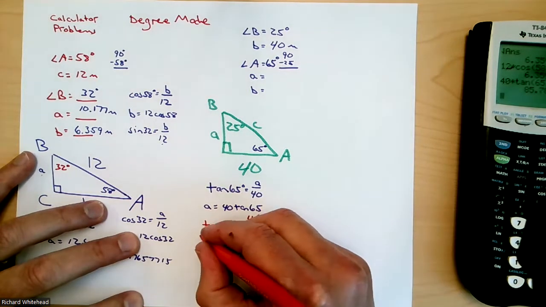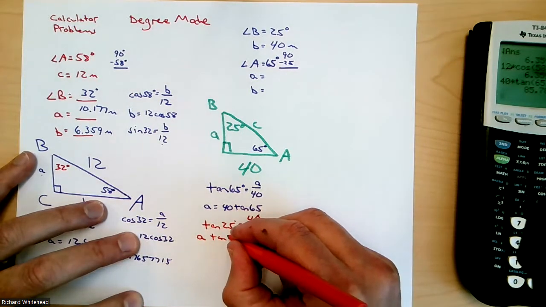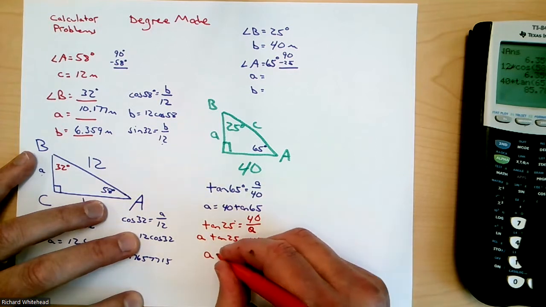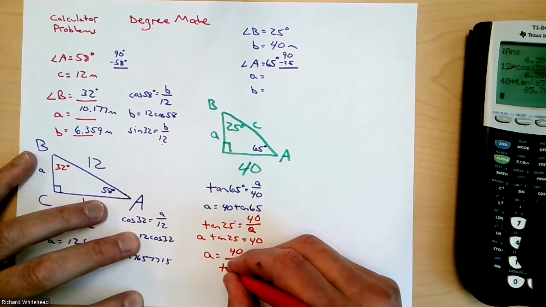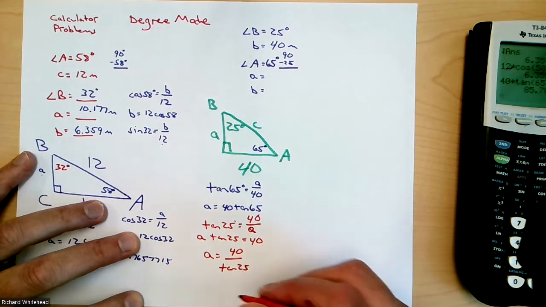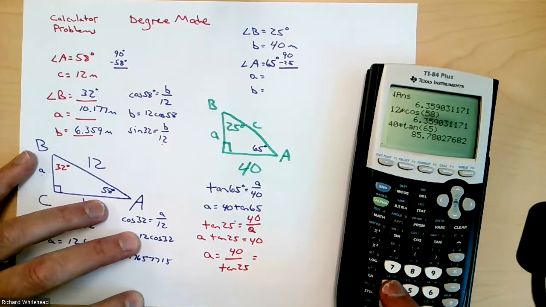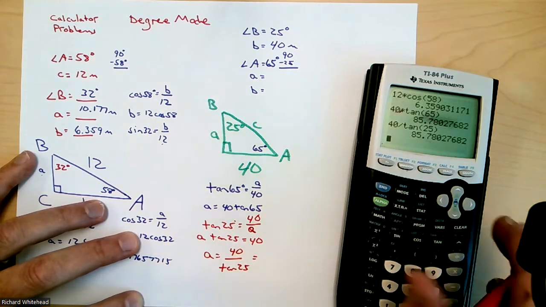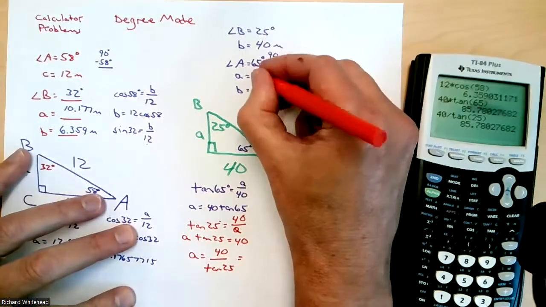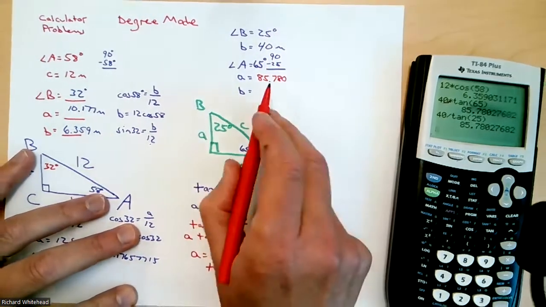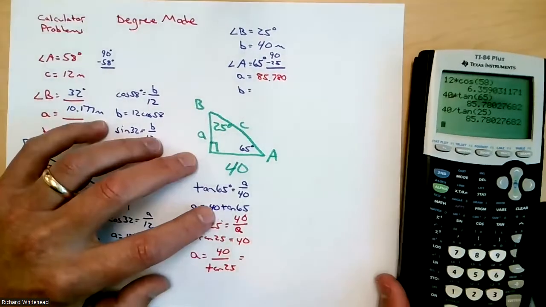Cross multiply, A times tan 25 equals 40. Then I have to divide by the tan 25. So A is equal to 40 over tan 25. So that took me an extra step. But when I do that, 40 divided by tan 25, I end up with the exact same answer, 85.780, because I said three places, okay?